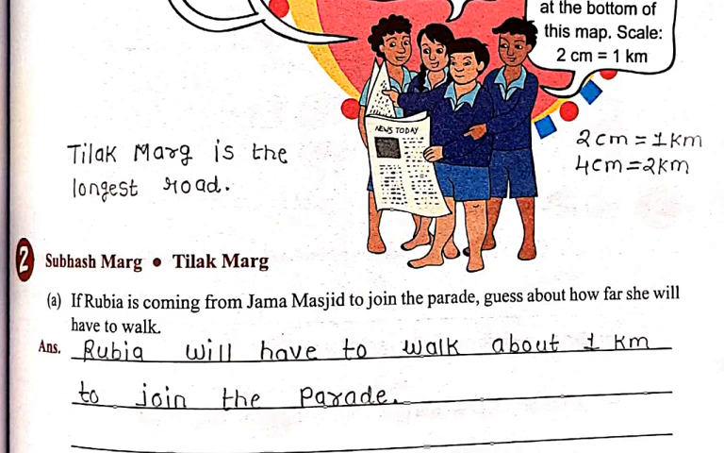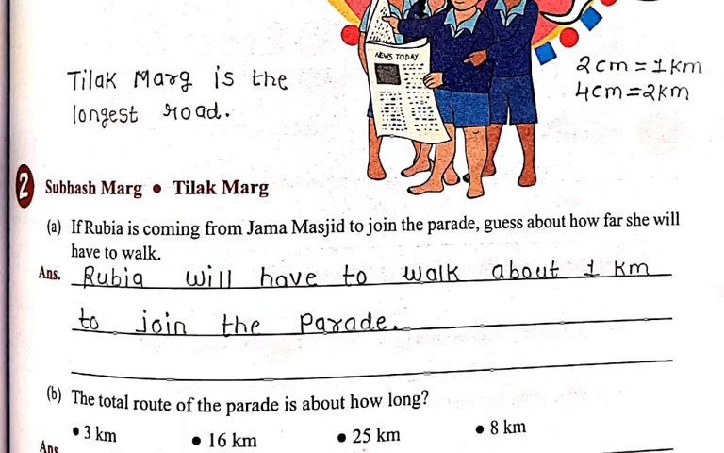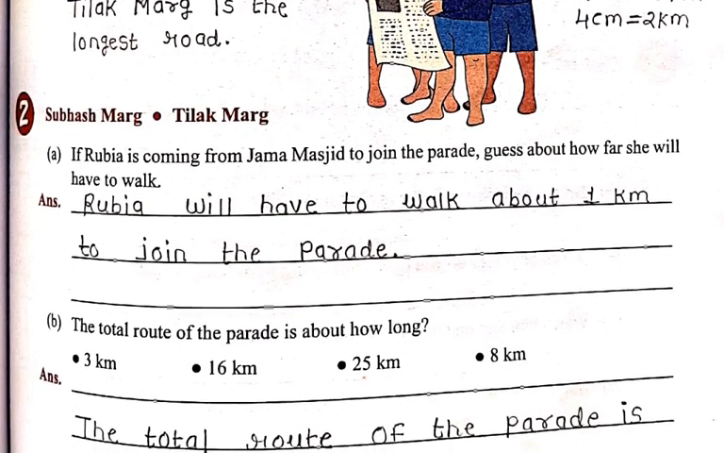Okay, now see, the next question is Subhash Marg, Tilak Marg. By using Subhash Marg and Tilak Marg we have to choose which one is the longest route. Here Tilak Marg is the longest route by using the map. The next question is very important.